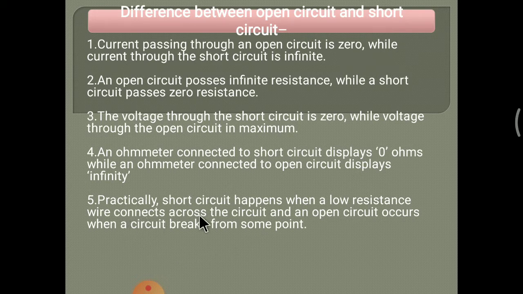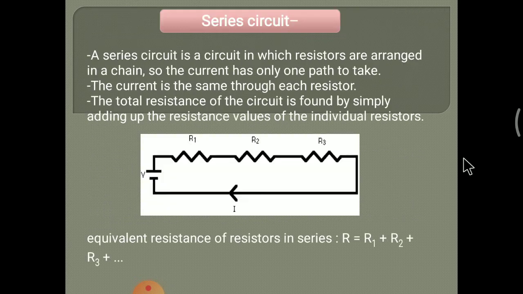Next, practically a short circuit happens when a low resistance wire is connected across the circuit, and an open circuit occurs when a circuit breaks at some point. That means practically, a short circuit happens when a low resistance is connected in a circuit, and an open circuit happens when there is a break at some point in a circuit. This is the difference between open circuit and short circuit.